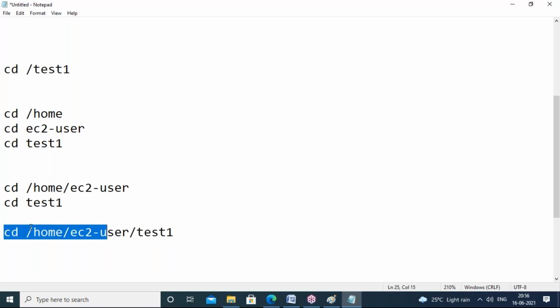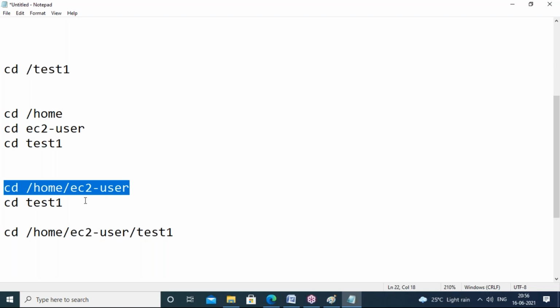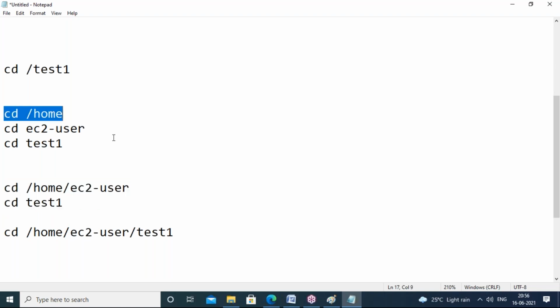So that means under /home is there, under home ec2-user is there, under ec2-user test1 is there. This is correct, and this also correct. First go to home ec2-user, then cd test1. So again cd home, cd ec2-user, cd test1. This is also correct, but this is not correct because our /test1 is not there under /.